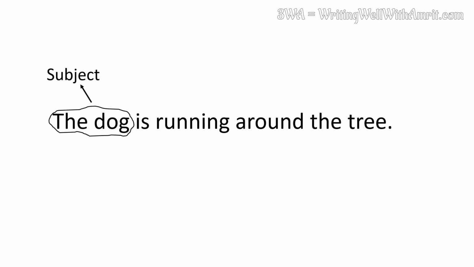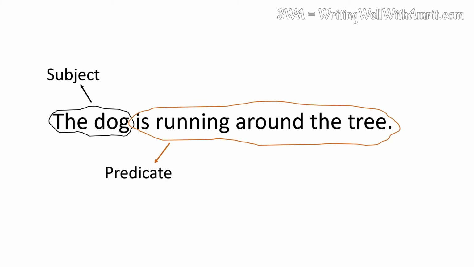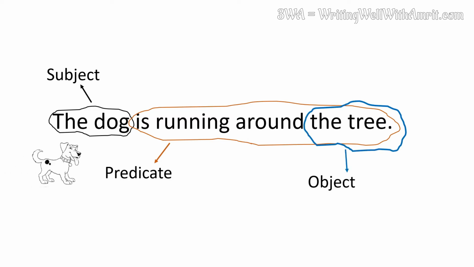Is it about the tree? No. Is it about the act of running? No. It is about the dog. We are telling about a dog who is doing something. So, the main topic of the sentence is the dog. This is the subject of the sentence.